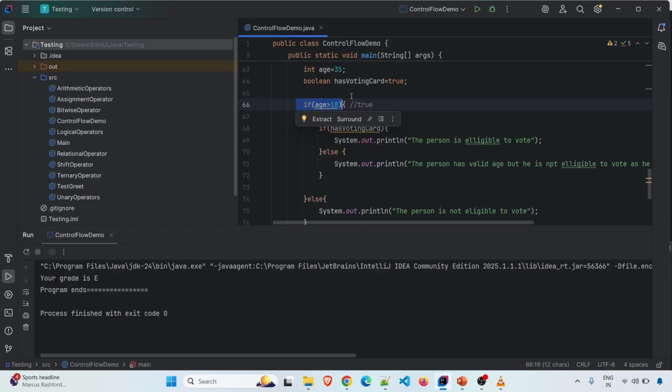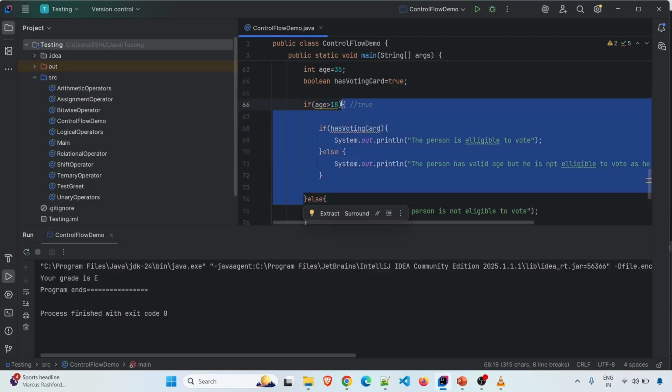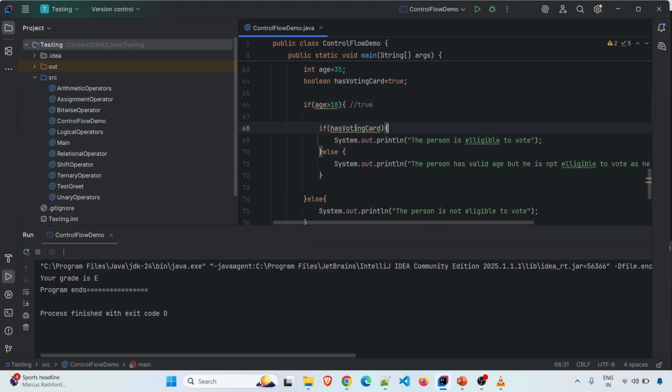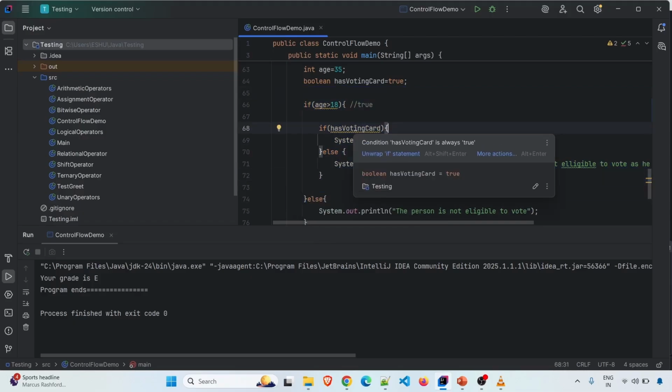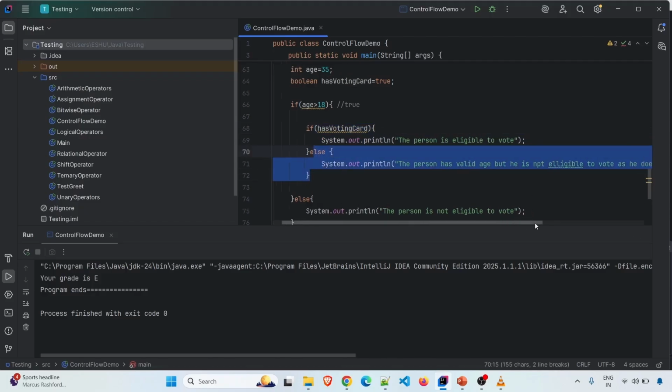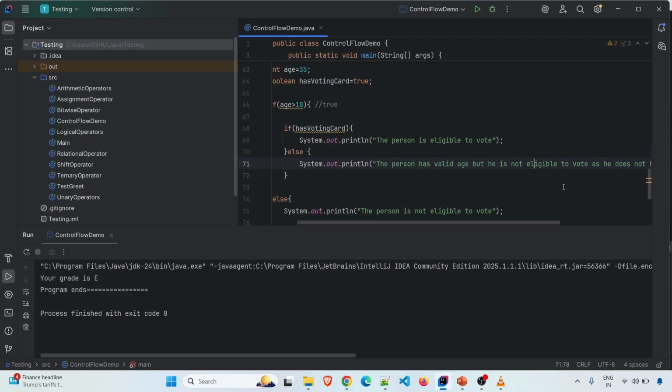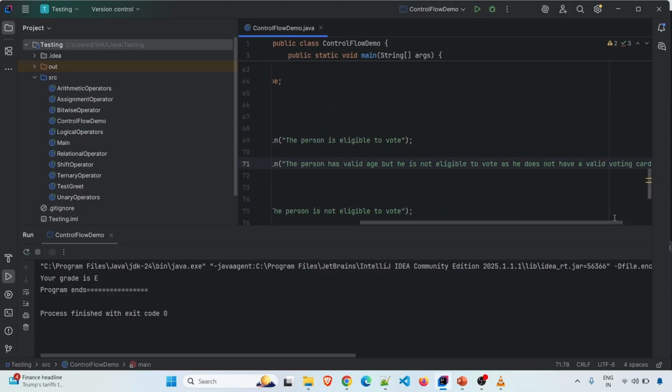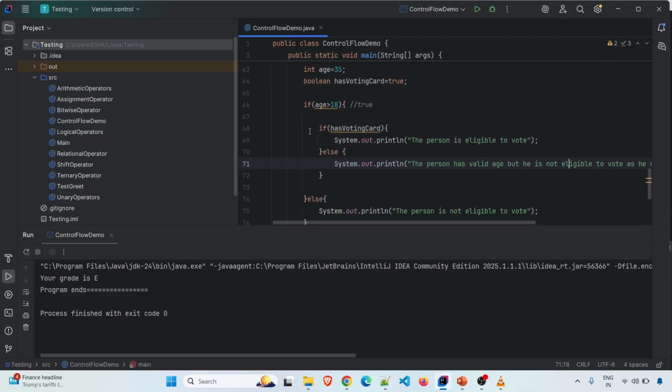So here, first I'm checking if the person has a valid age, age greater than 18. Okay, then it will enter into this block. Inside this if block, I have written one more if else statement where I am checking if he has a valid voting card or not. If the person has a valid voting card, it will enter into this if statement and print the person is eligible to vote. And if this is false, it will print the else statement: the person has a valid age, but he is not eligible to vote as he does not have a valid voting card.